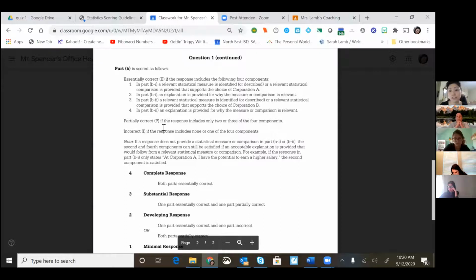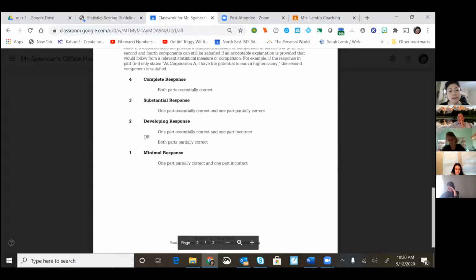There's different ways to do that depending on the measure that you want to use, but that's what we noticed on the quiz, that a lot of students were not backing up their answer with a statistical measure. And then down here it tells you how to score the question completely based on your essentially corrects and your partially corrects on parts A and B.